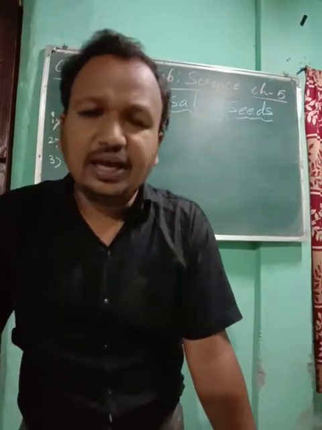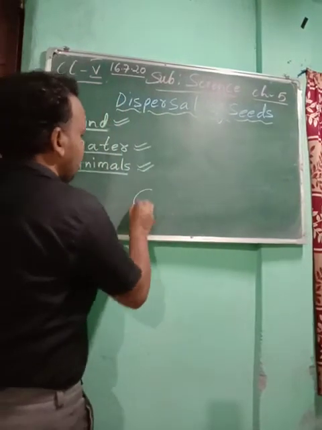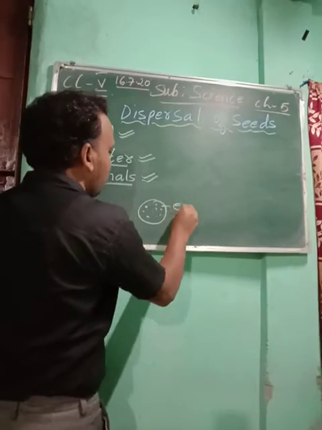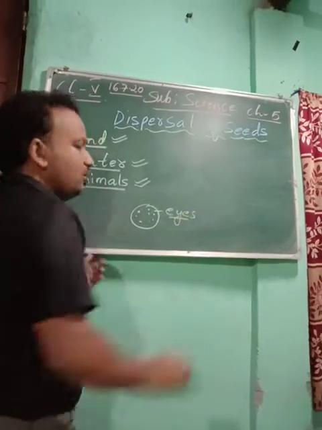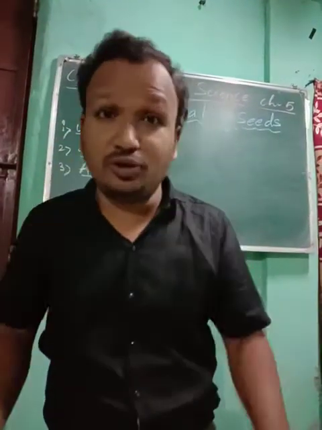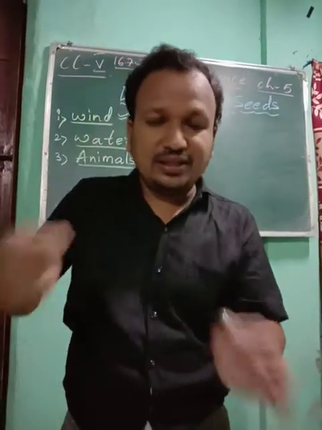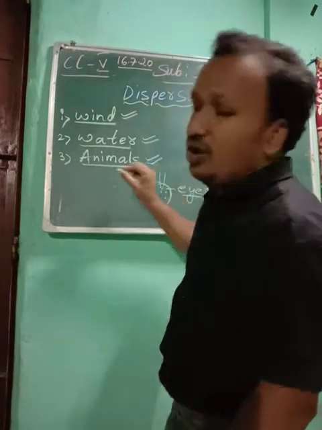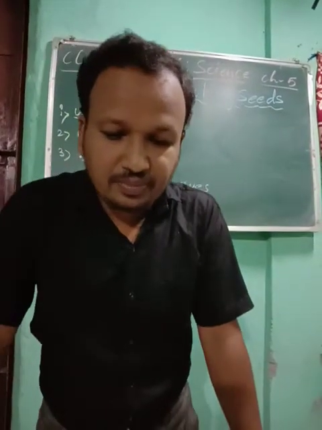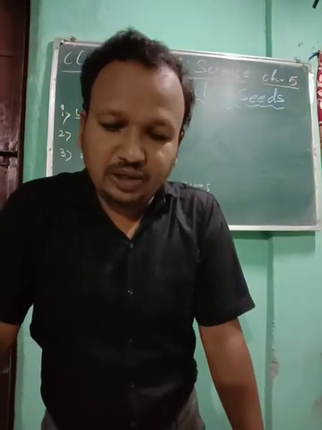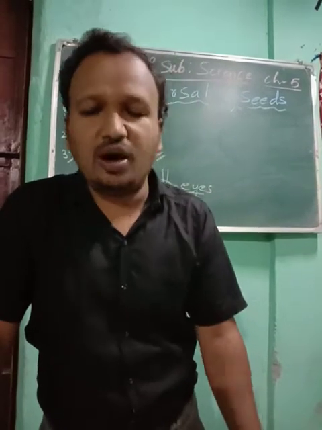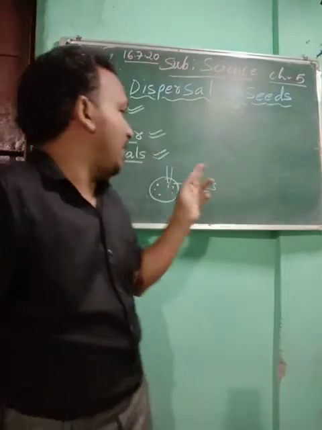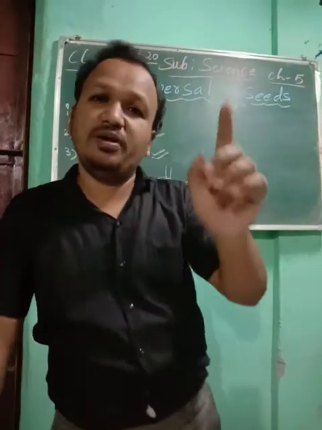So when you look at a potato, you see small black-brown dots. They are called the eyes of the potato. Now don't think we have eyes to see, potato is also looking at us. No, that is the eyes. When you grow it, from these eyes only the baby plant will grow. So a piece of potato with eyes can grow into a new baby plant. You can cut that potato and grow it also.